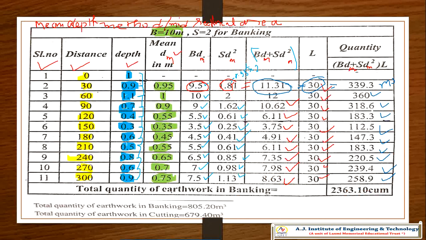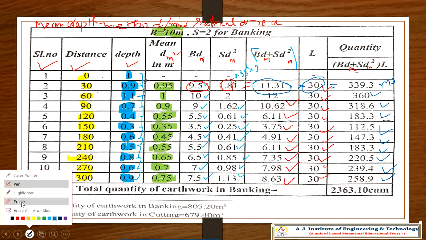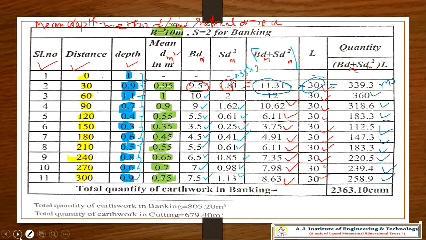So the total quantity of earthwork, not of this. Please do not concentrate on this.